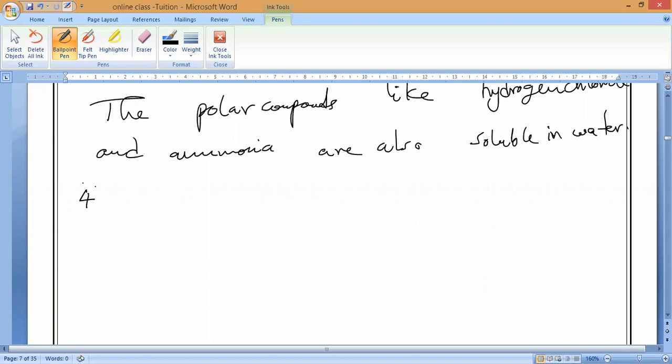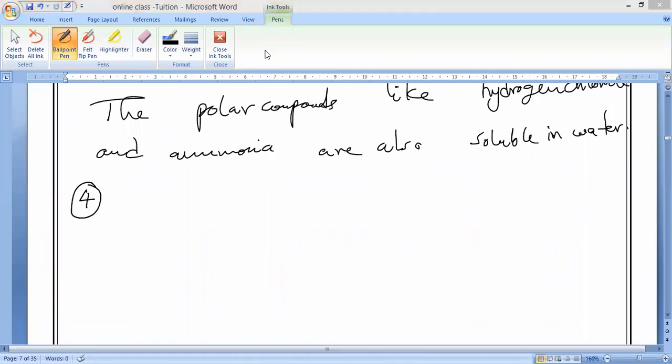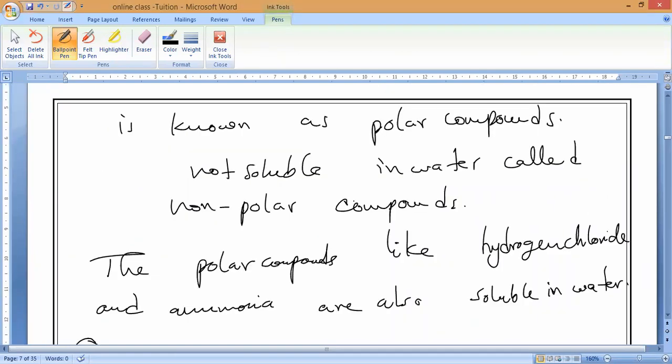Basically, they will be soluble in organic solvents, and also they will be soluble in water. Is it okay, guys? Understand? Yes, sir. You have to be very careful.